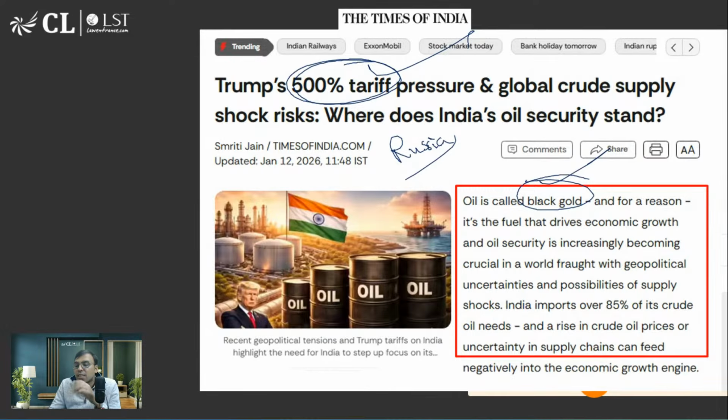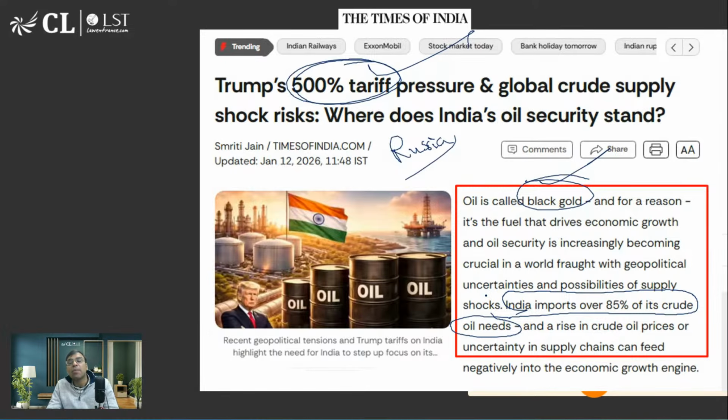Now the thing is, India is 85% dependent on oil imports. Whatever is the total need, 85% we are dependent on imported oil, because we have only 15%. We have some domestic refineries, for example near Mumbai, some in Assam and some other places. But still, we have not enough, so 85% we import.